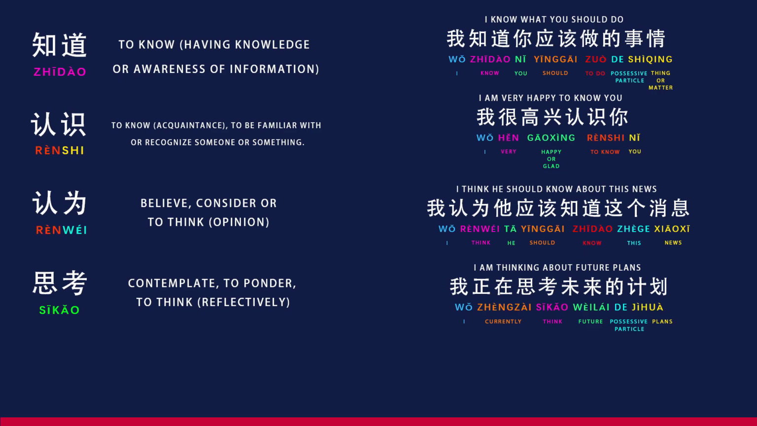While both 认为 and 思考 can be translated as to think, they have different nuances in Chinese. The verb 认为 is used to express personal opinions or beliefs. It conveys a subjective judgment or viewpoint. When someone uses 认为, they are stating what they personally believe or think to be true.